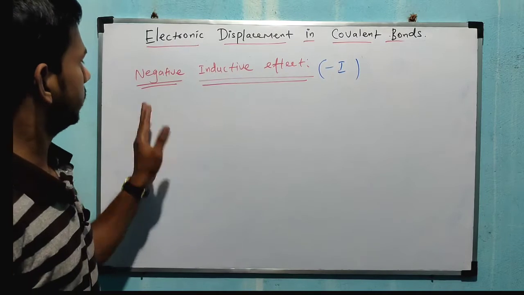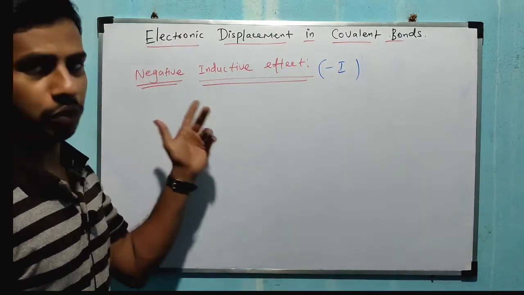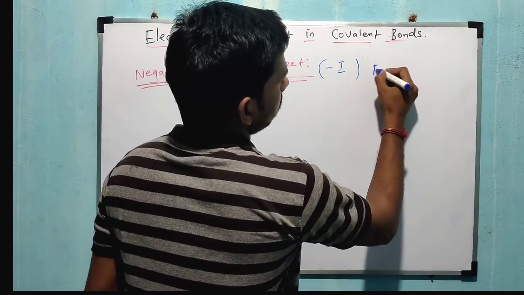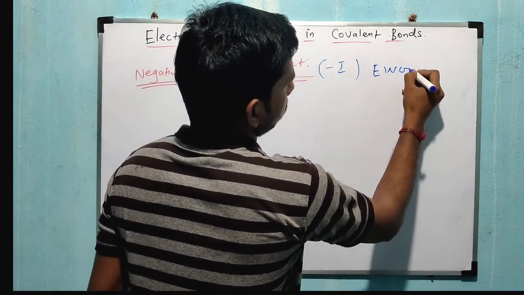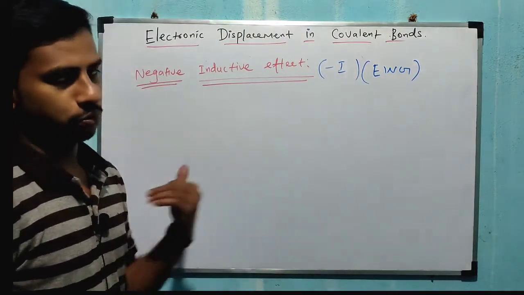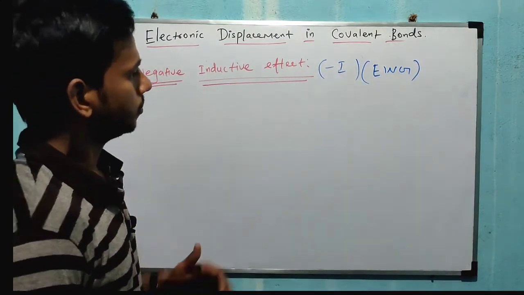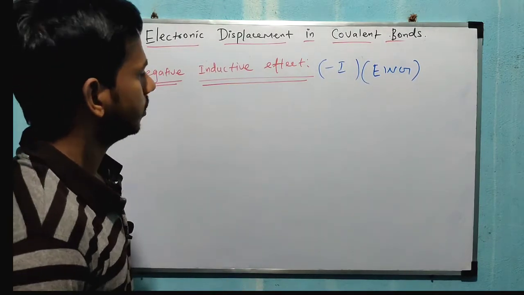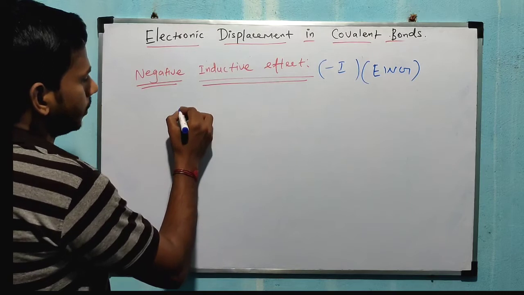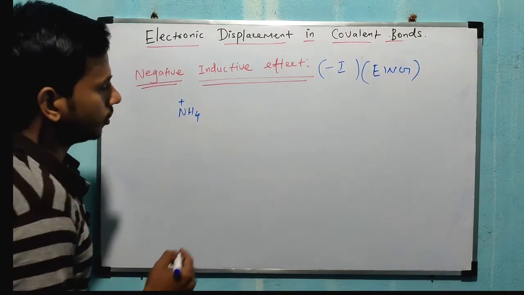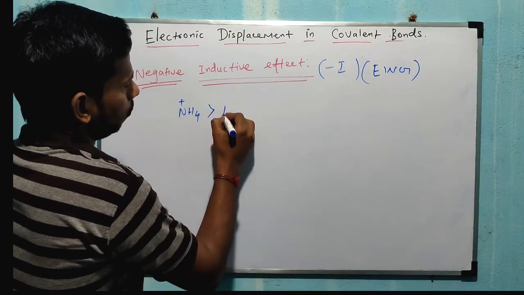So next one, negative inductive effect. That means minus I groups. This is an electron withdrawing group. That means it withdraws electrons from other groups. Electron withdrawal from other groups, that type of group is called negative inductive effect. Right. So let's see examples. So I am taking NH4 plus, which is greater than NO2.